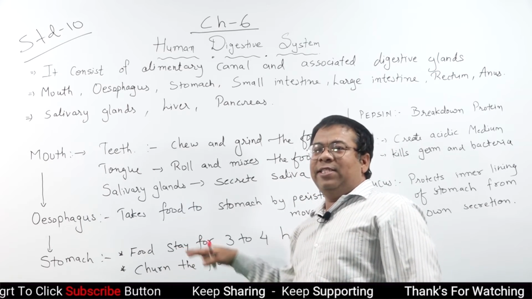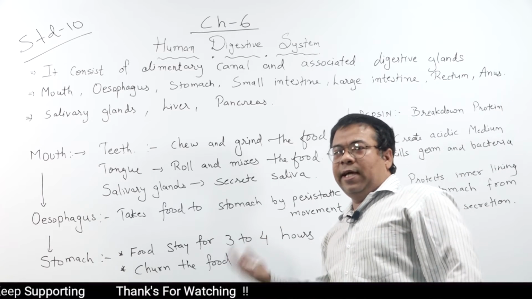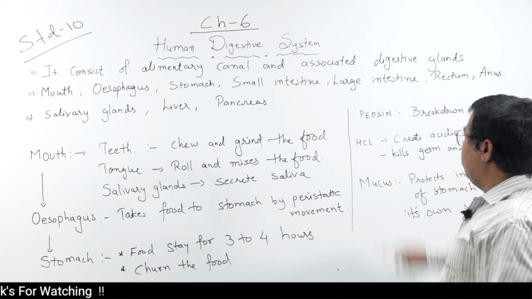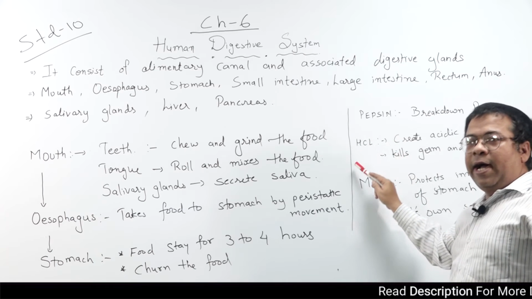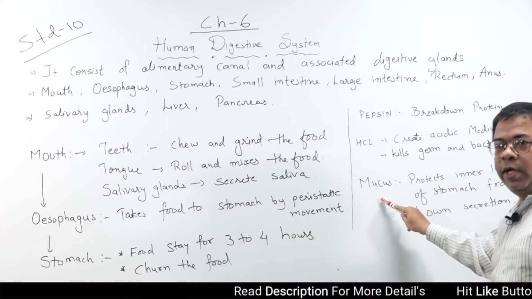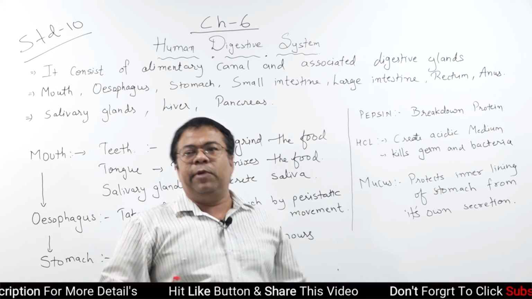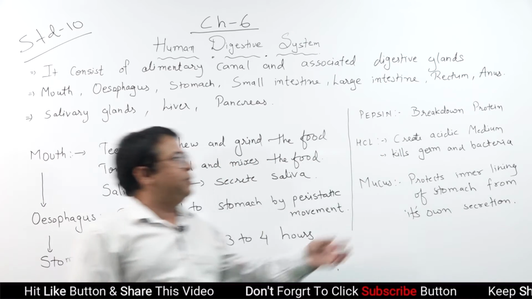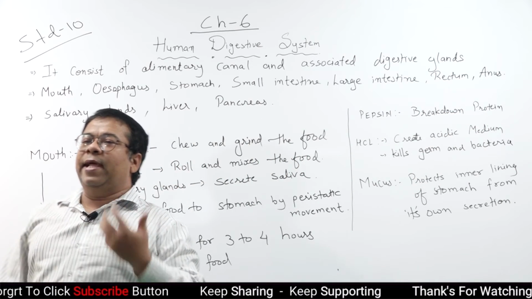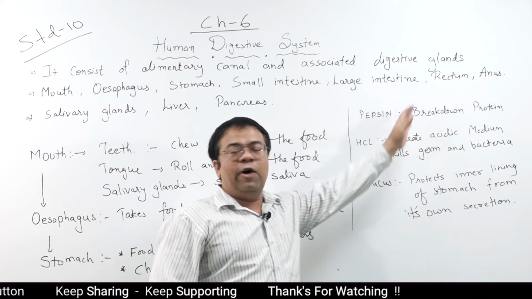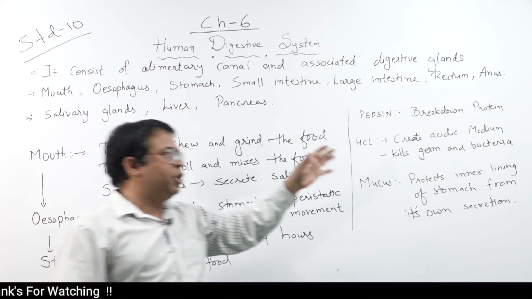Meanwhile, as the food enters the stomach, the enzymes become active. The wall of the stomach secretes three things: pepsin, hydrochloric acid and mucus. Pepsinogen is secreted, which helps create an acidic medium and helps the breakdown of protein. So the breaking down of protein starts in the stomach.